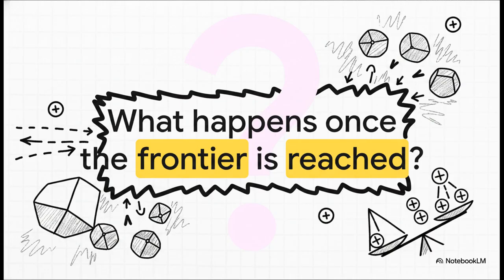So this naturally leads us to a pretty critical question. We know what happens at the frontier. The deficit drops to zero. But what happens once the frontier is actually reached? What if you keep pushing past that boundary? Like, what happens if you just keep adding more and more capacity to a system that is already perfectly matched?